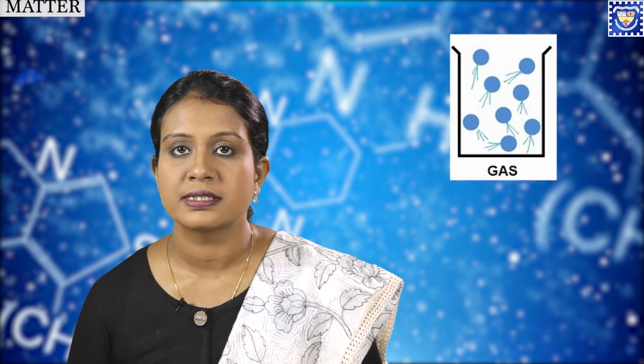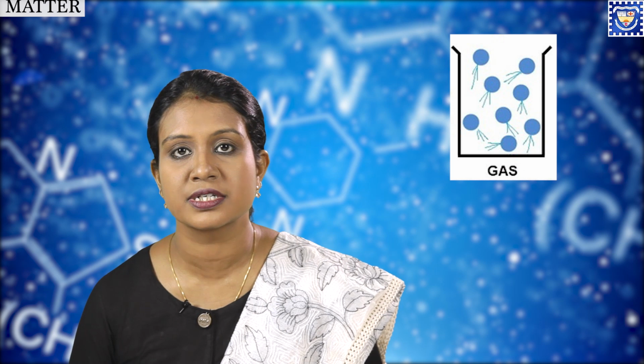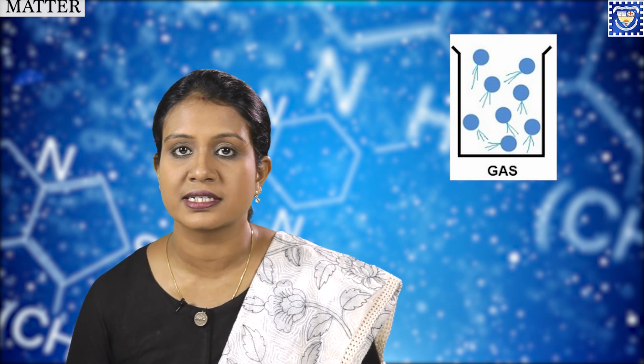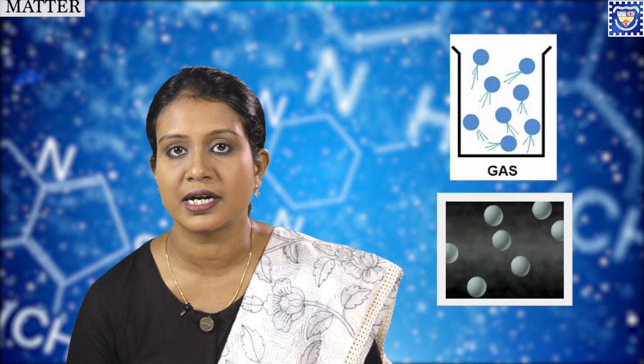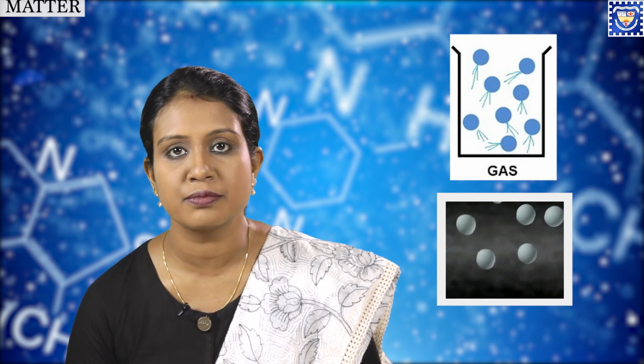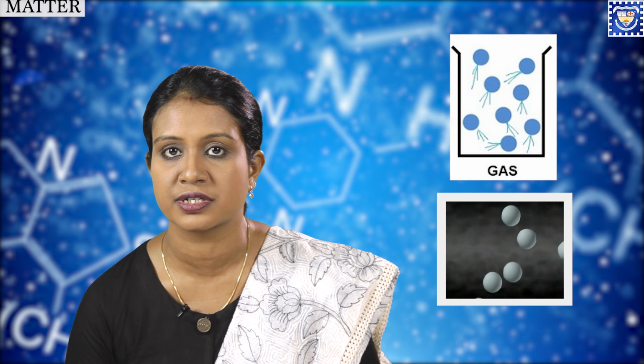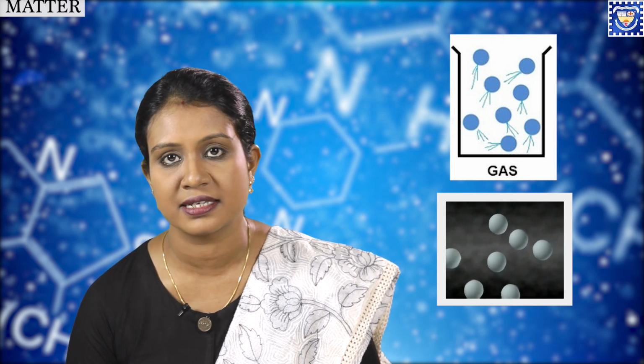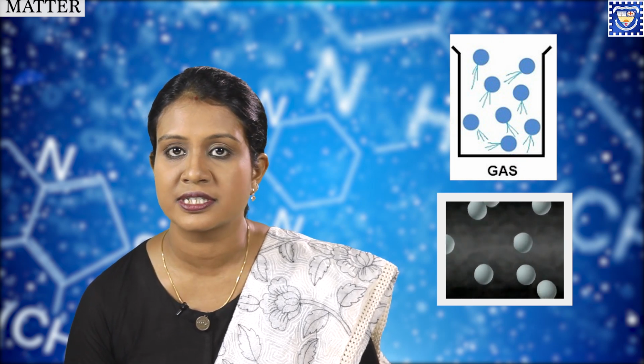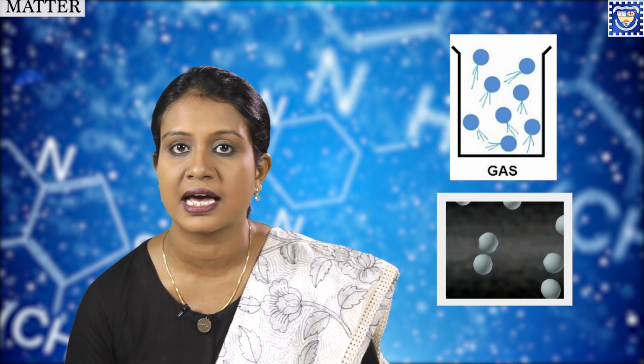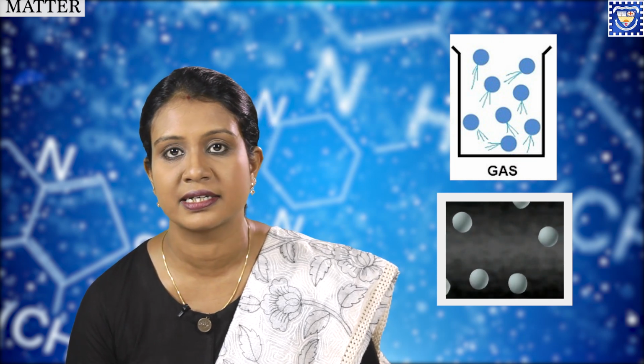Now let us talk about gases. Say for example, helium. It is a gas, it is used in balloons as it is less dense than air and unreactive. The properties of gases depend upon how the gas molecules are packed. As the intermolecular force of attraction is negligible in gases, the intermolecular space is largest as compared to solids and liquids.